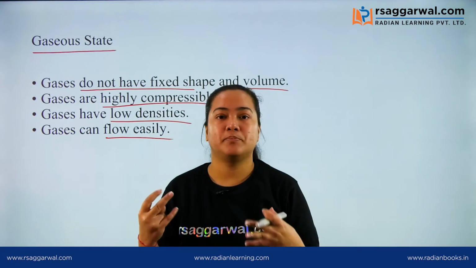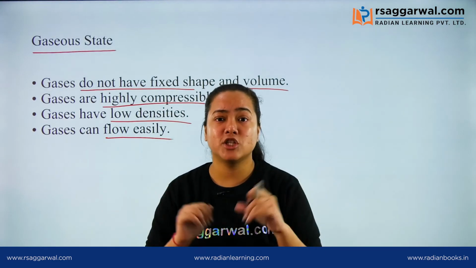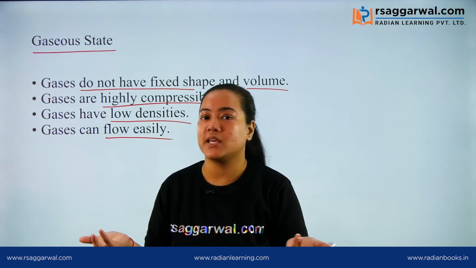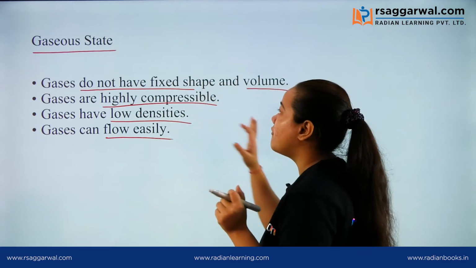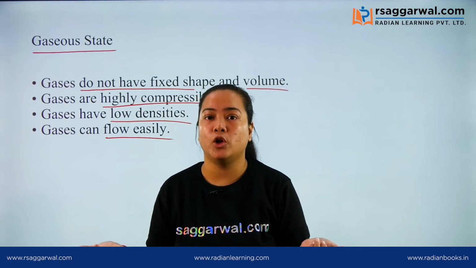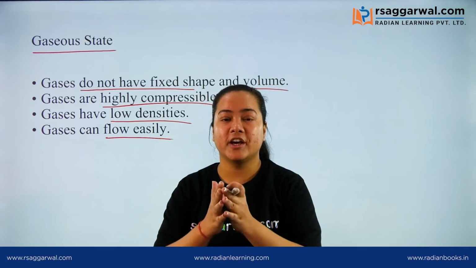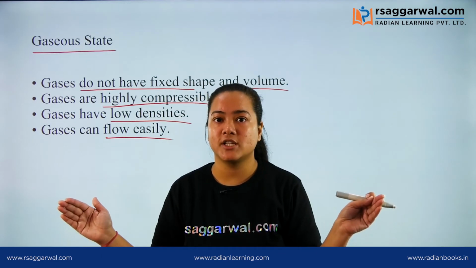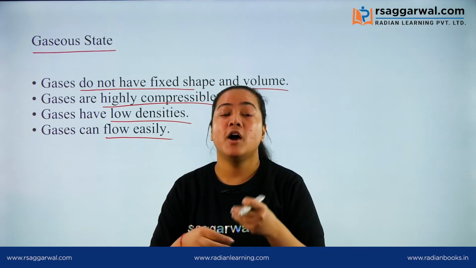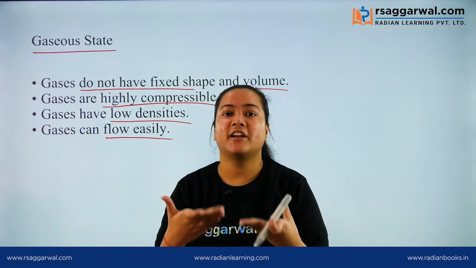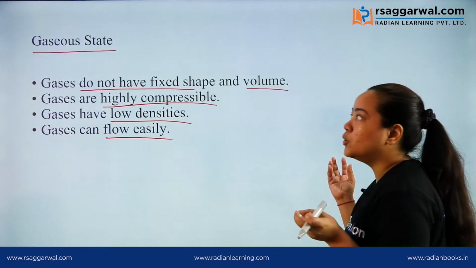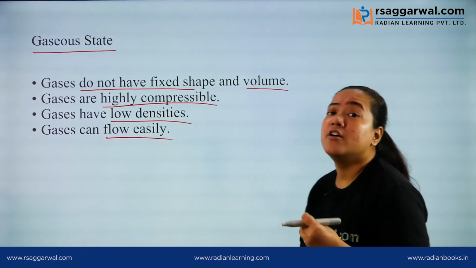The air present in our room can occupy any space, and it doesn't have any fixed shape, neither does it have a fixed volume. As you increase the space in your surroundings, the gases will increase their volume. So the shape and the volume of gases are not fixed.